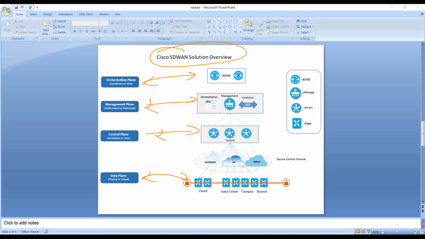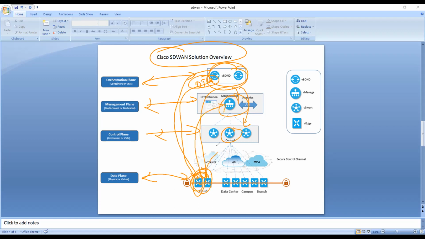So as I told you, once we do ZTP or PnP, they will initiate a connection to vBond, that is a DTLS connection, right? Will initiate, will authenticate, then the vBond will give the information about the vManage and vSmart to these devices, and same about vEdge, it will share the information to these devices, and then the vEdge device will start communicating using DTLS or TLS with vManage and vSmart, and will break the connection with vBond.